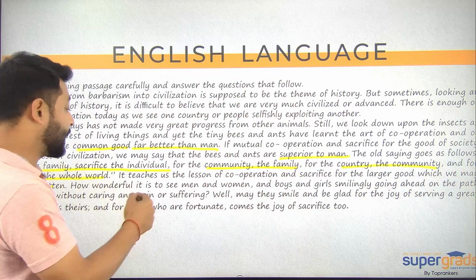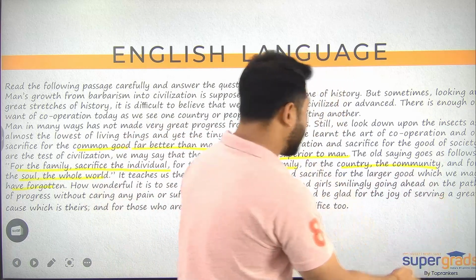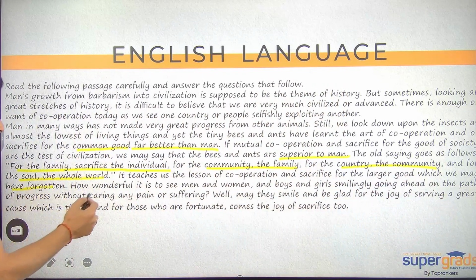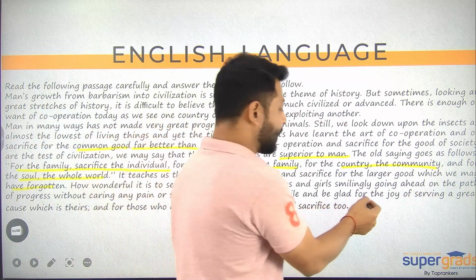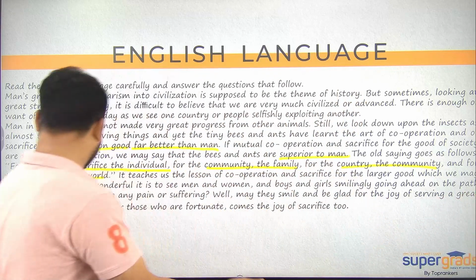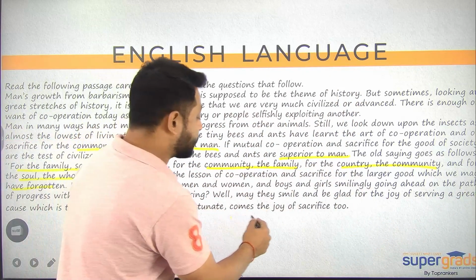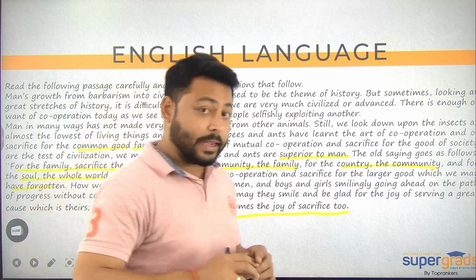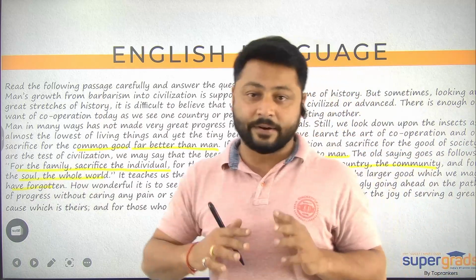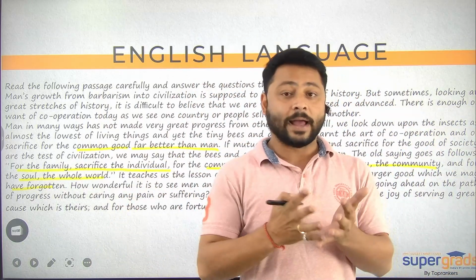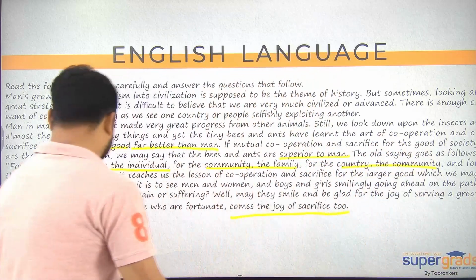How wonderful it is to see men and women and boys and girls smilingly going ahead on the path of progress without carrying any pain or suffering. Well, may they smile and be glad for the joy of serving a great cause which is theirs, and for those who are fortunate comes the joy of sacrifice too. So again, putting emphasis upon the art of sacrificing, and also the art of having cooperation for the common good. All right, let's move towards the question.